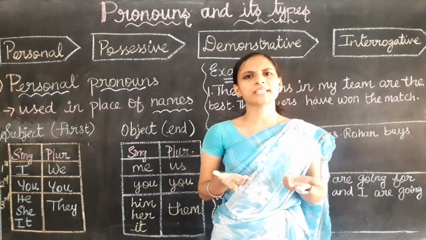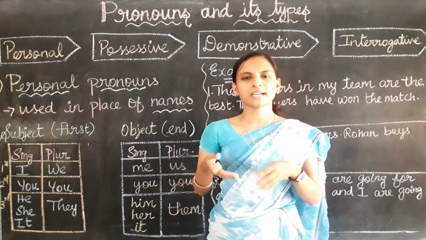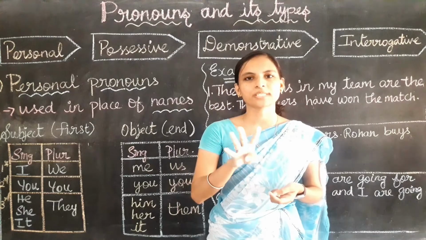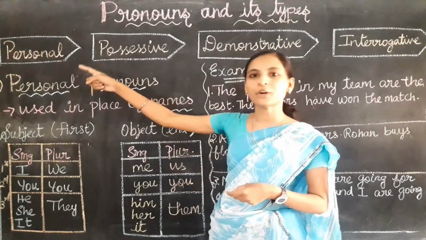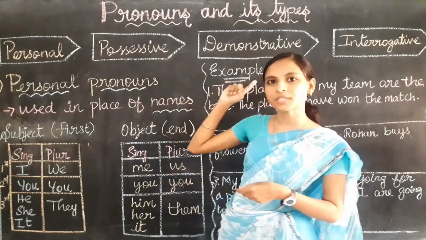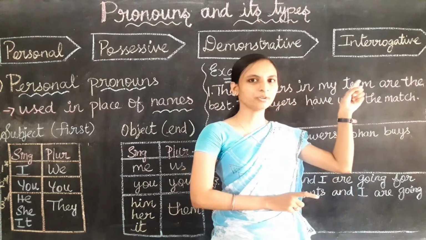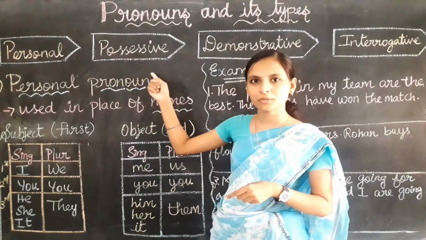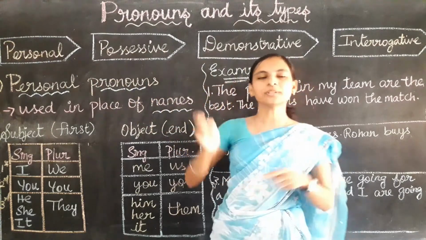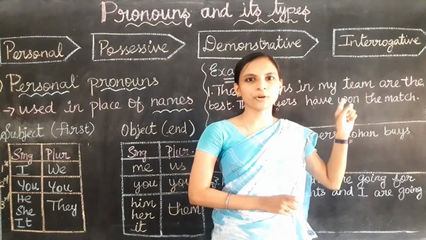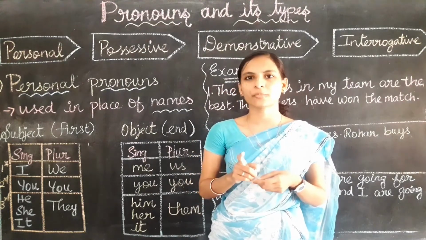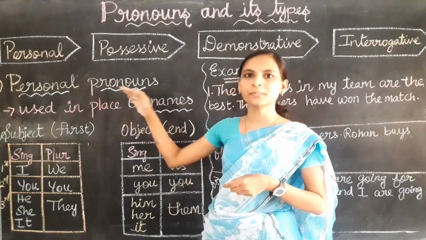There are various kinds of pronouns. In class 5, we are going to learn only 4 types of pronouns. They are personal pronouns, possessive pronouns, demonstrative pronouns and interrogative pronouns. I repeat again, personal pronouns, possessive pronouns, demonstrative pronouns and interrogative pronouns. In this video, we are going to learn about the first type of pronouns, that is personal pronouns.